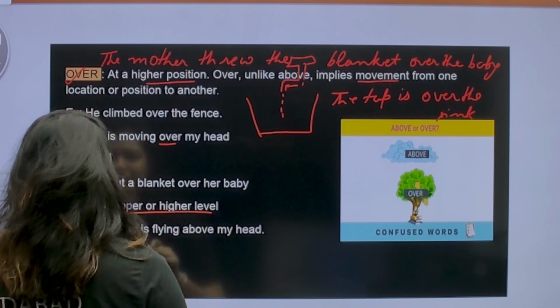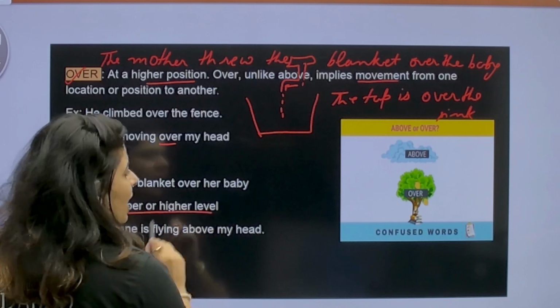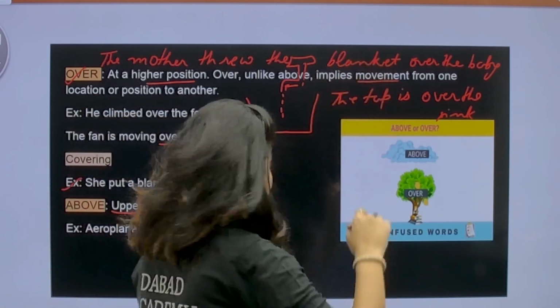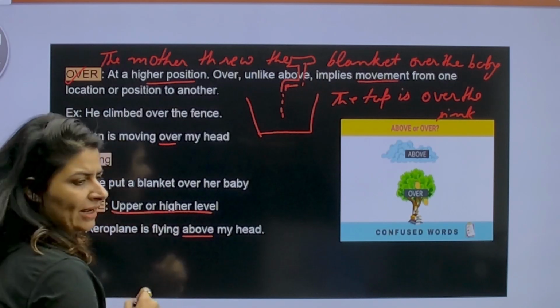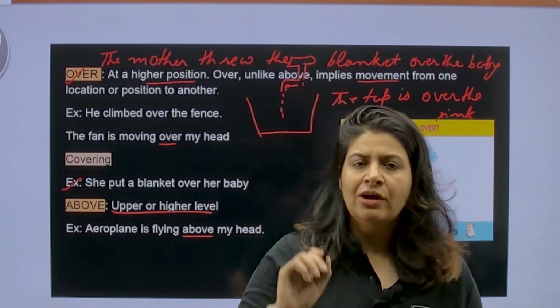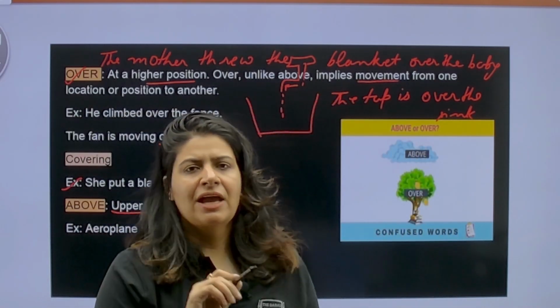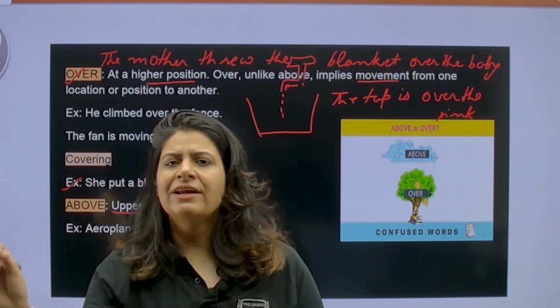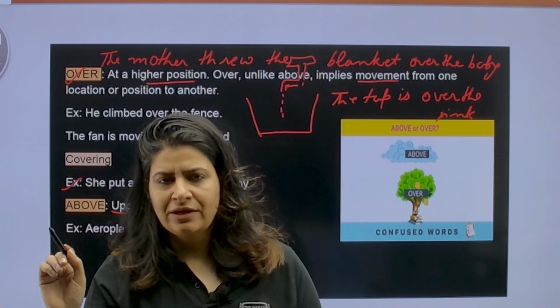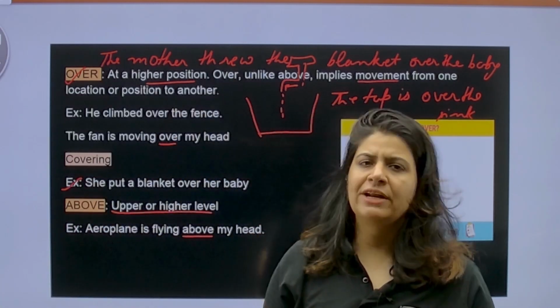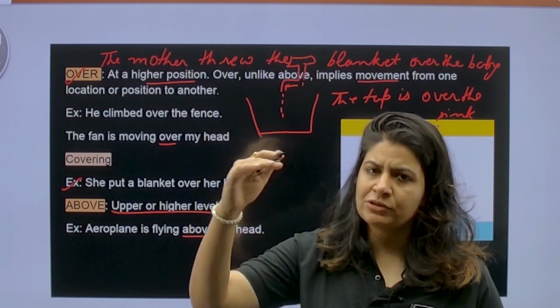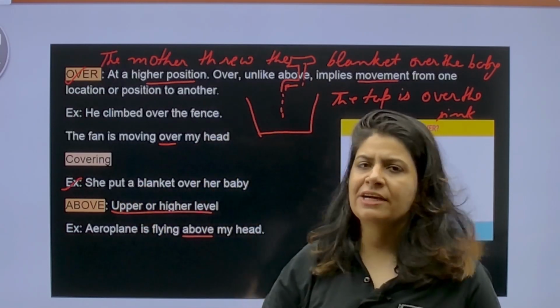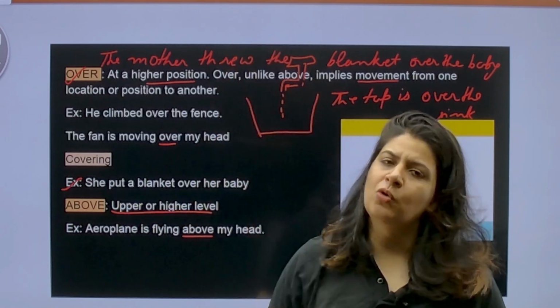Same example. Above is for upper or higher level. जब higher level की बात होती है, for example, the aeroplane is flying above my head. It's not over my head. Over कैसे use करेंगे? There is a bridge over the river, not above the river. So I hope the concept of over and above is clear to you. Over is also for higher, above is also for higher, but above stands for much higher than over.